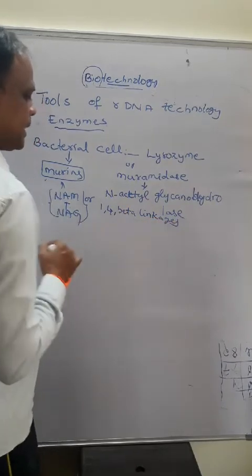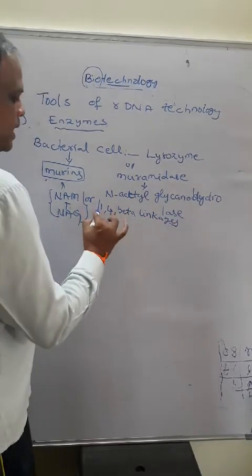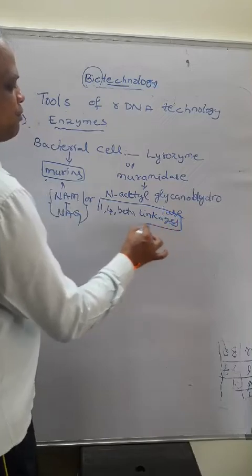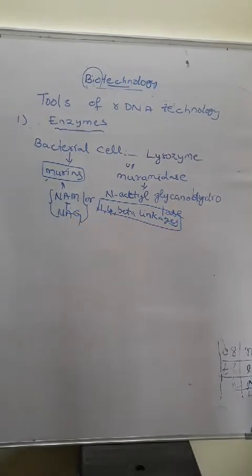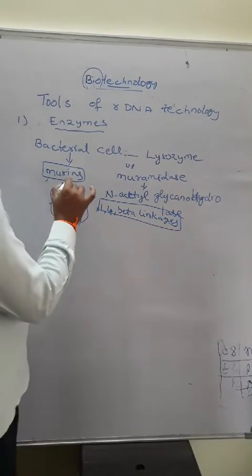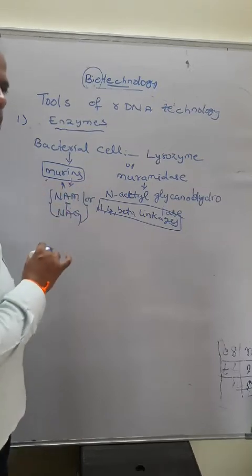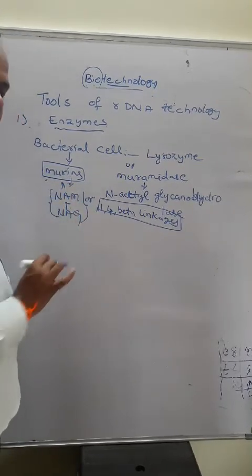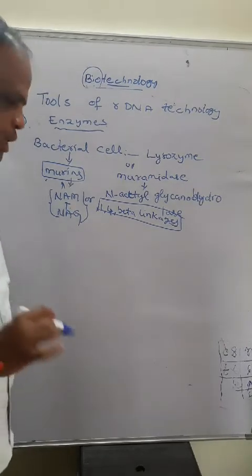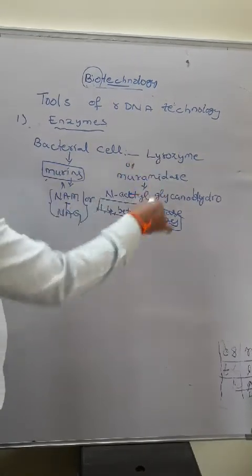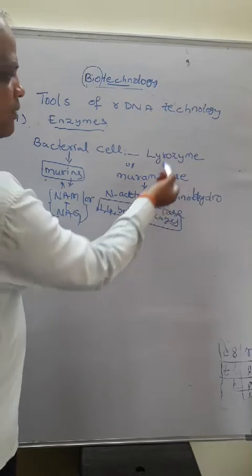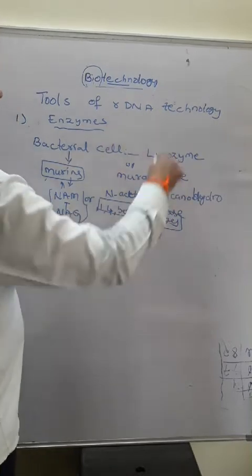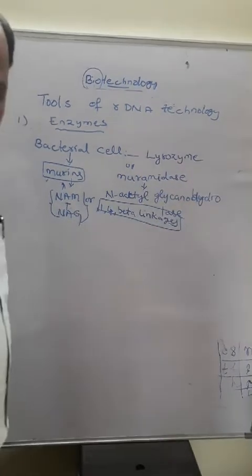1,4 beta linkages. So this is an MCQ question of NEET. Murein is made up of which type of components? This is also one MCQ question. And this is the enzyme, another name for lysozyme. All these MCQ questions are asked.